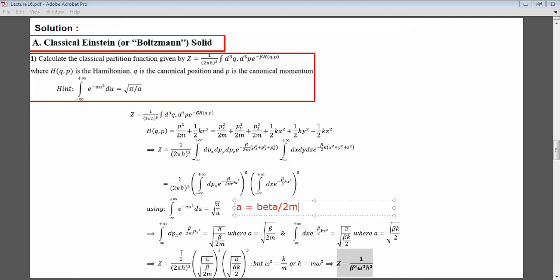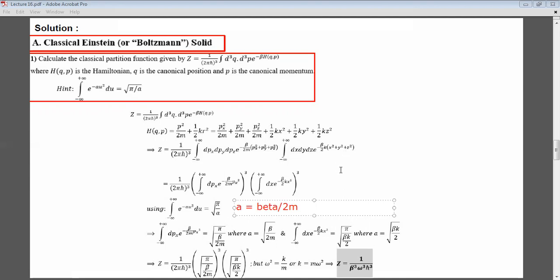So this means Z is equal to 1 over (2 pi h bar) cubed, times square root of pi over beta over 2m, cubed, times square root of pi over beta k over 2, but omega squared equals k over m. So here I'm using the fact that omega squared is equal to k over m. So k is equal to m omega squared.